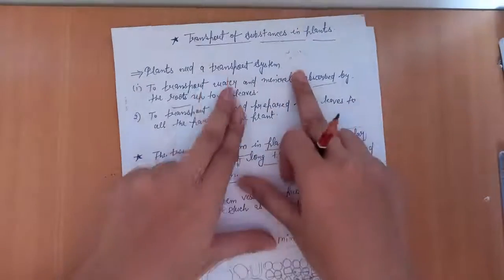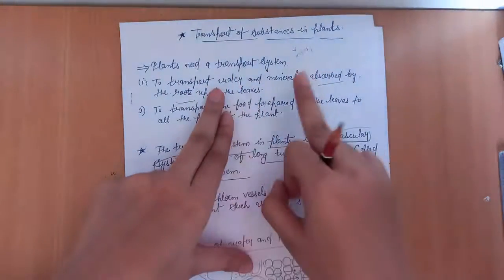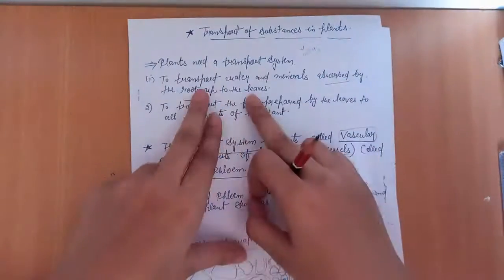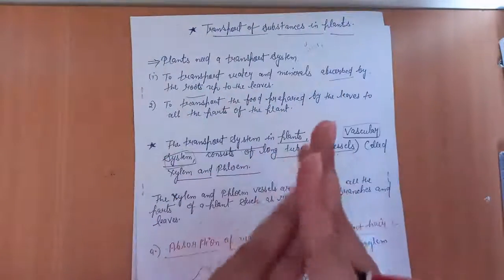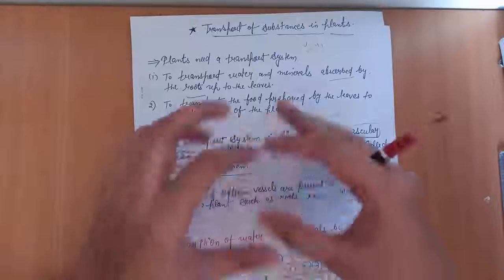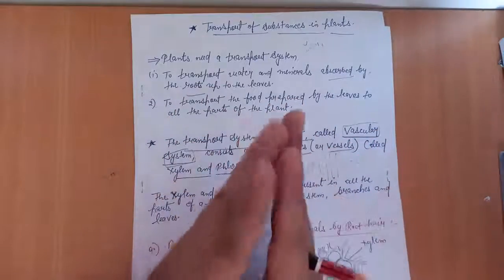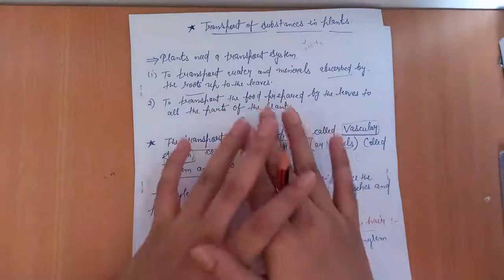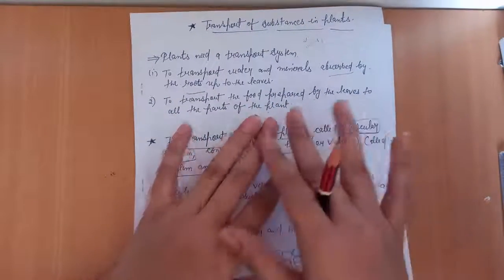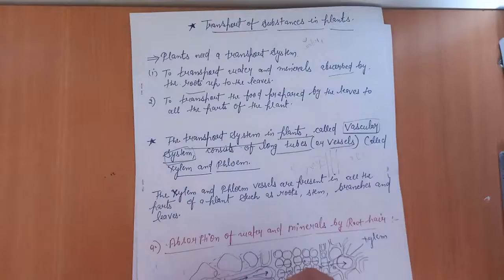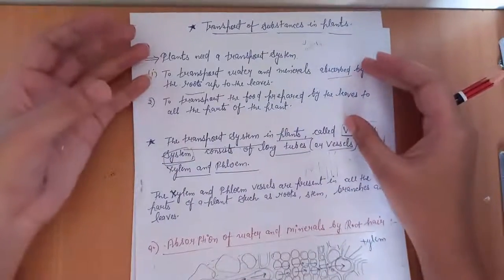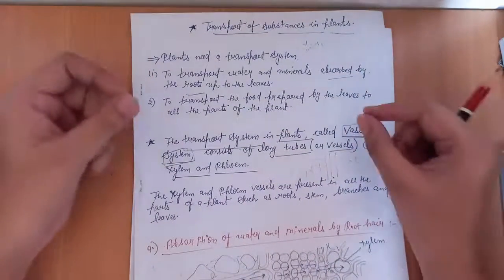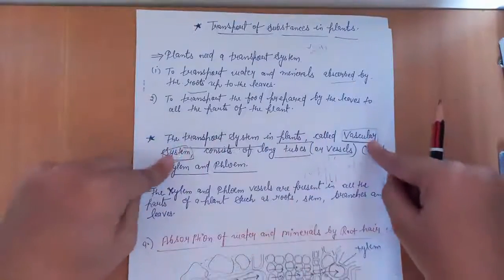So plants need a transport system to transport water and minerals that are absorbed by the roots up to the leaves. Up to the leaves means the water and minerals absorbed by the roots need to be transported to the upper height of the plant, till the part of the leaves. And next is to transport the food prepared by the leaves to all the parts of the plants. And how is this process possible? Because the plant consists of a transport system that is called the vascular system.